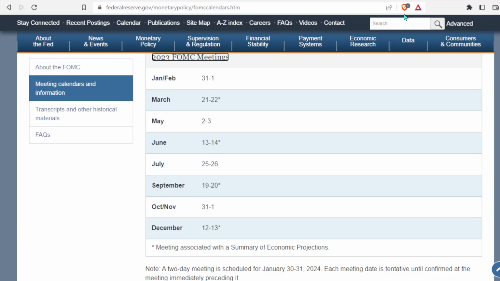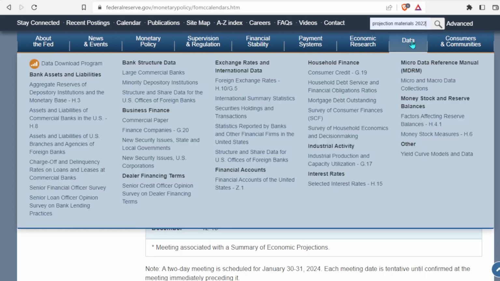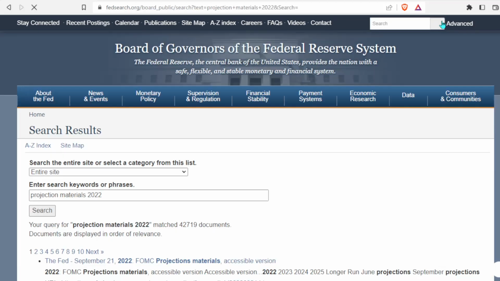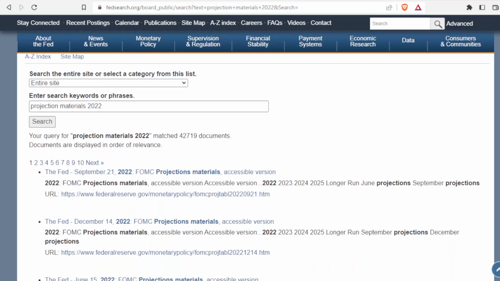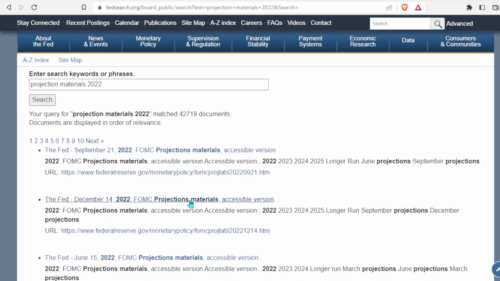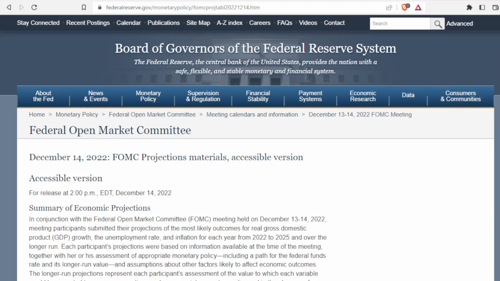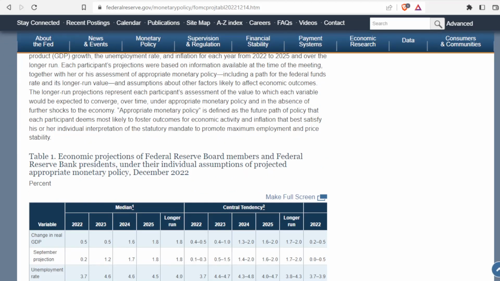So in the search bar right up here, I'm going to type in projection materials 2022 just so you guys can see what the most recent one looks like. So our last meeting date was in December. So this was on December 14th, 2022. So we're going to go ahead and click on this. And I'm just going to scroll down a little bit.